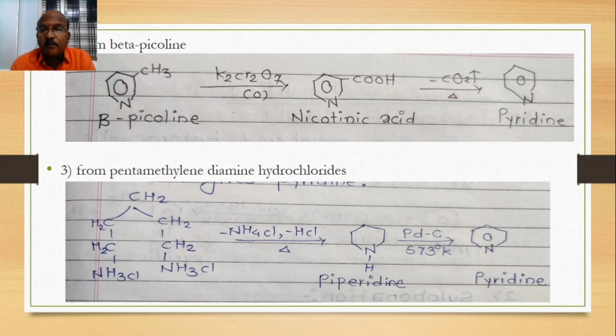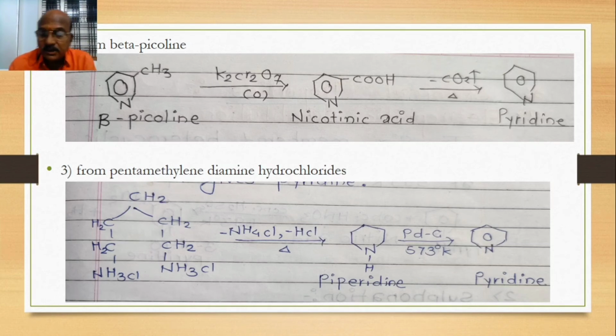Piperidine is formed. Piperidine is not a heterocyclic aromatic compound. The double bond will be removed. That is, one is the heating and the second one is the reduction. Reduction means we recover the double bond here by using palladium on carbon at 573 degrees Kelvin. There is a formation of pyridine.